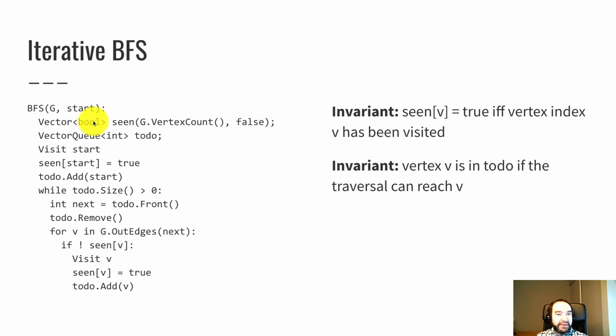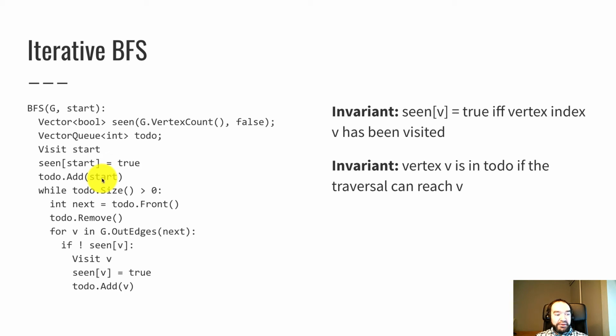Again, there's a strong resemblance to depth first search, but it is different in a few details. So to begin with, you set up your seen vector of booleans. It's n false values. We create an empty queue of ints because we're using int to represent a vertex index. The first thing we do is visit start, set start's seen flag to true, and add start to the queue so that next we'll look at all of the vertices adjacent to the start.